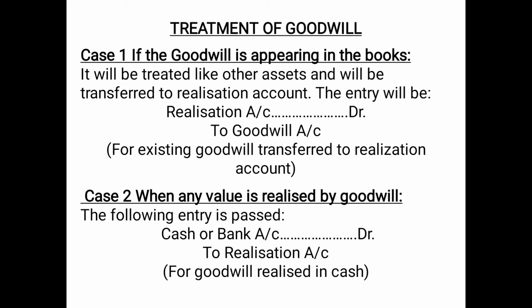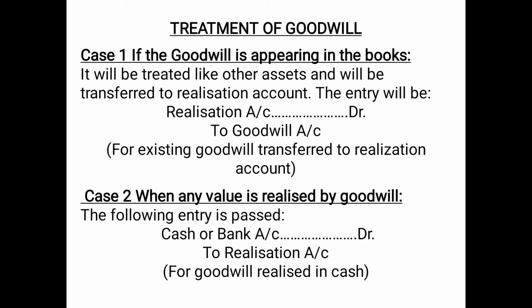Now next is treatment of goodwill. Case number 1. If the goodwill is appearing in the books, unlike retirement, death or admission, here the goodwill already appearing in the balance sheet or existing in the books will not be distributed, will not be written off among the partners, rather it will be transferred to realization account, just like other asset, on the assumption that it can be sold and money can be realized. So in such a case, it will be treated like other assets and will be transferred to realization account.